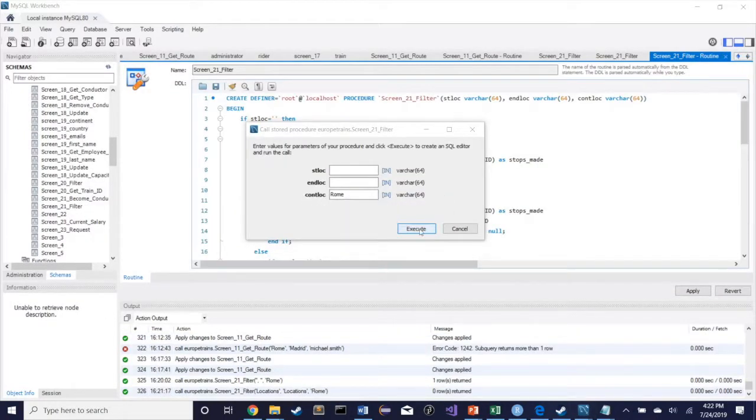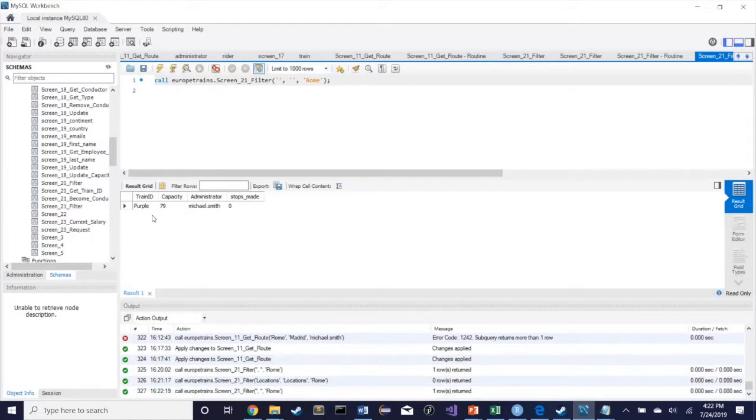Hi, this is Tanner with task 9. Right now, we're filtering trains without conductors, and they have to contain the location of Rome. And we see that there is train ID purple.